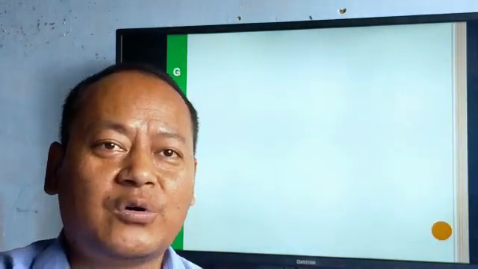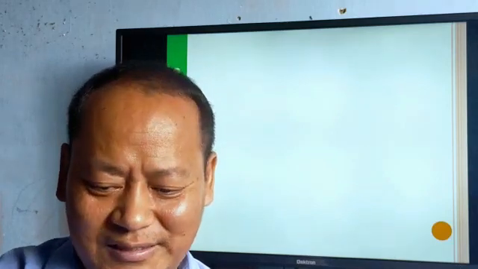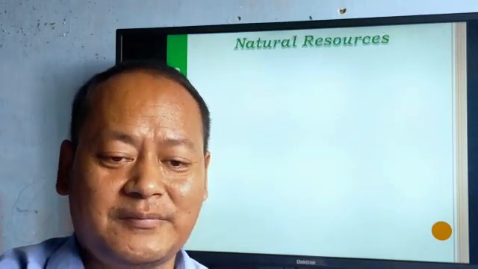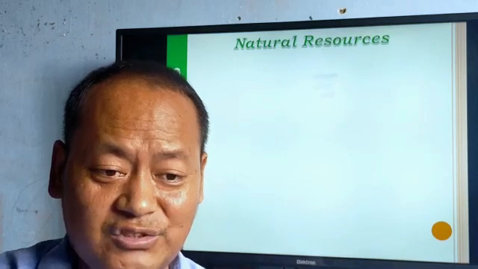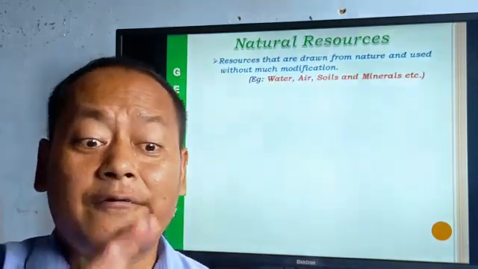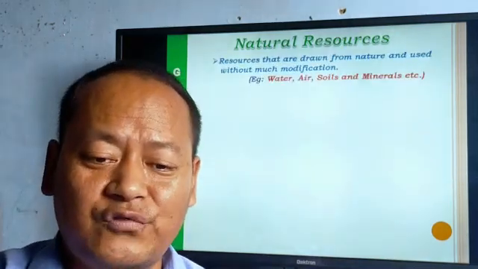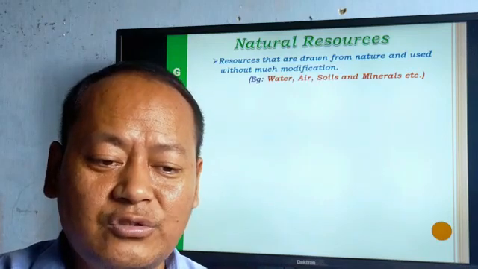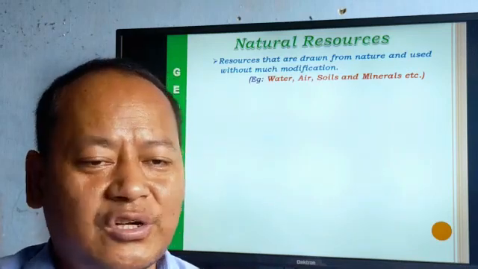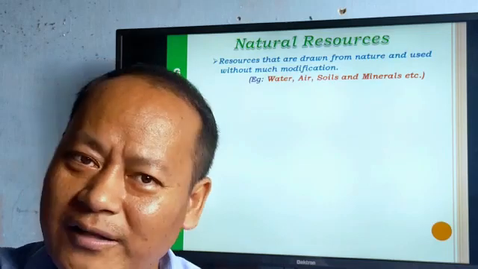Okay. Now, let us see the classifications in a little more detail. Firstly, let us know what natural resources are. Resources that are drawn from nature and used without much modification are known as natural resources. Why natural?